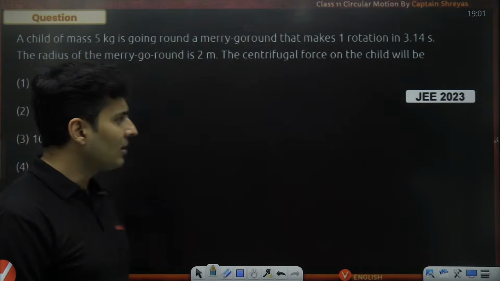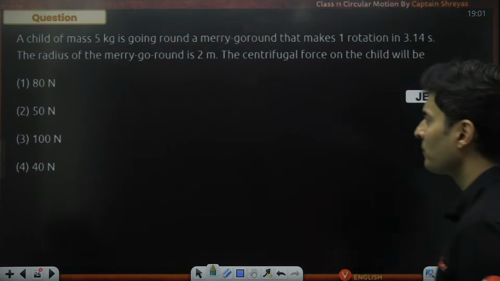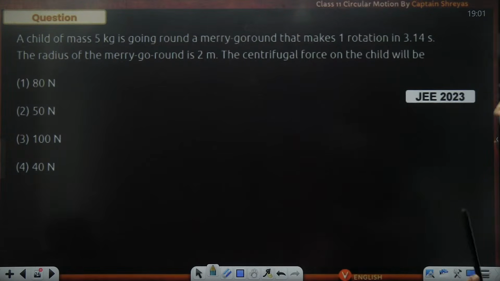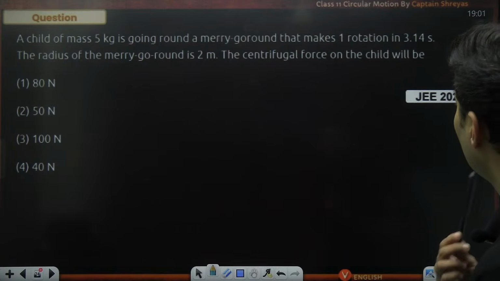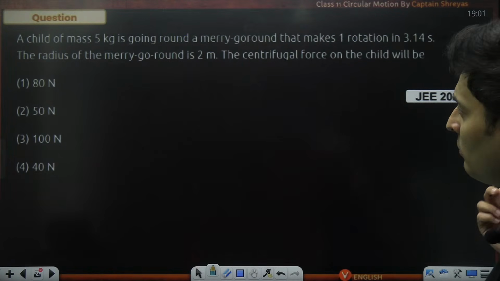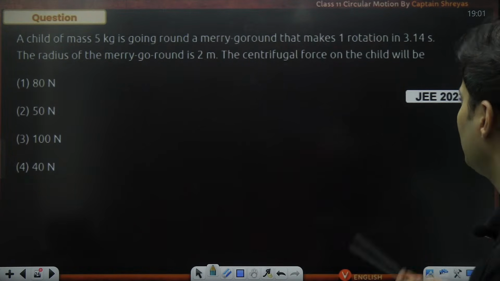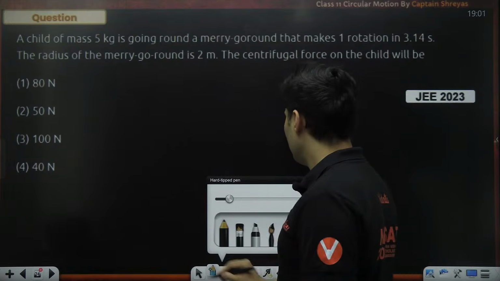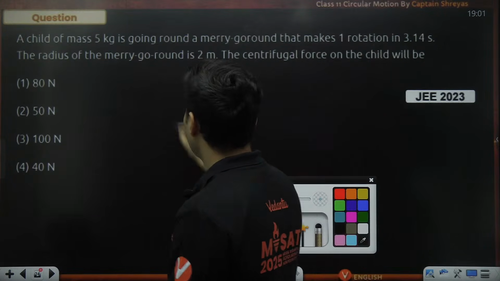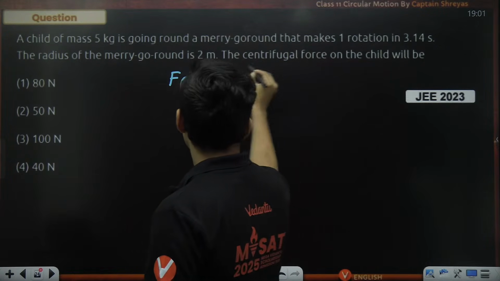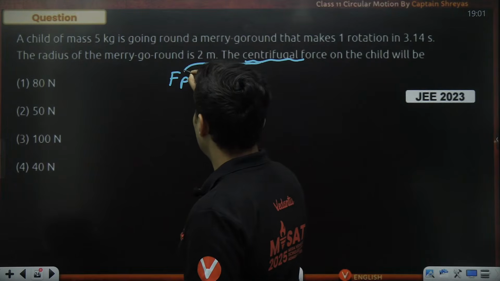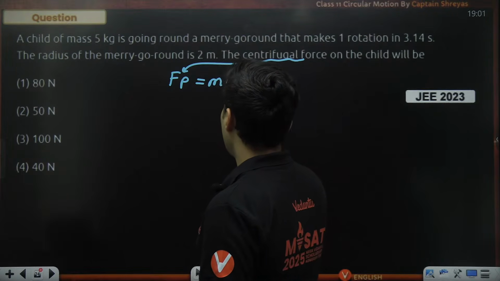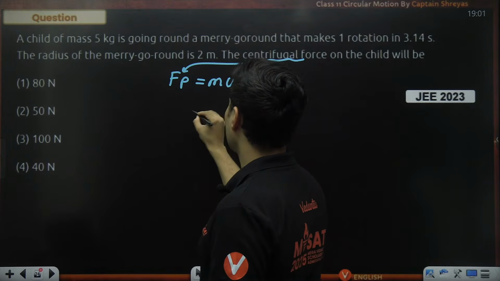JEE 2023. See how easy questions have come. There is a child of mass 5 kilos in a merry-go-round, one rotation in 3.14 seconds. The radius is given. This is a centrifugal force question. Can you believe this question came? How much is the centrifugal force? So the centrifugal force is m omega square into r.